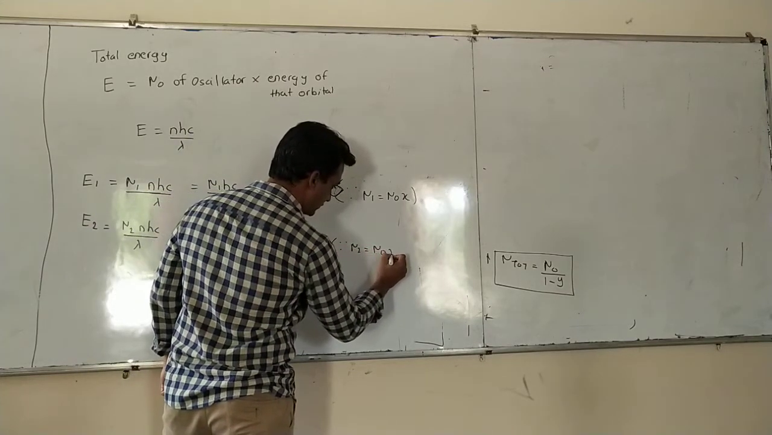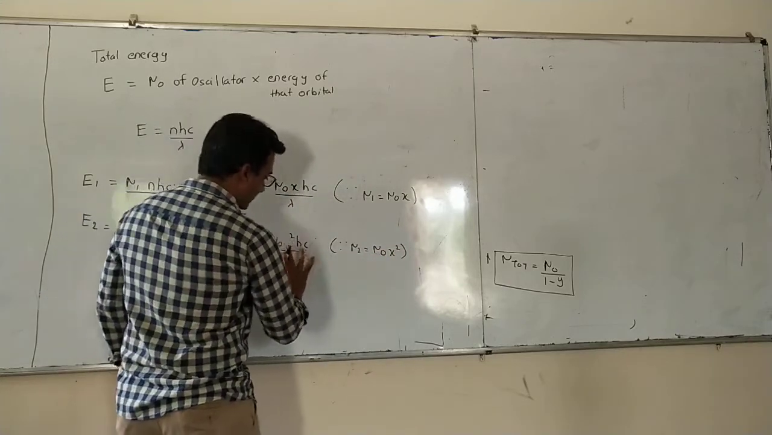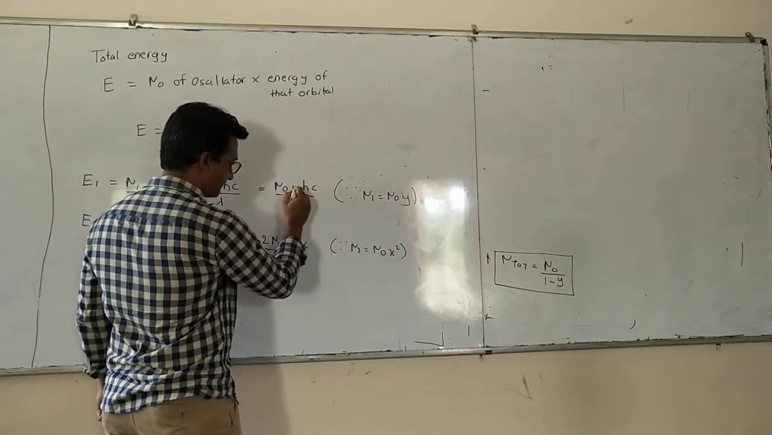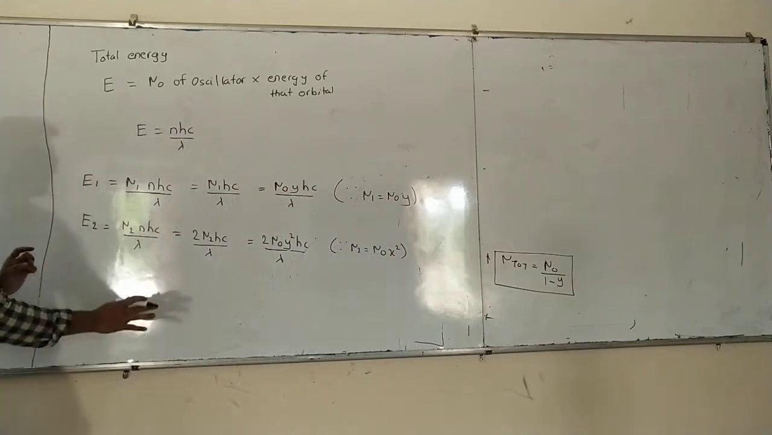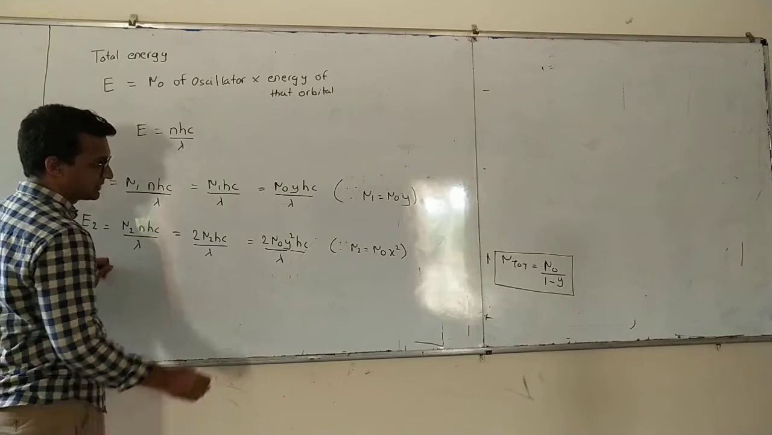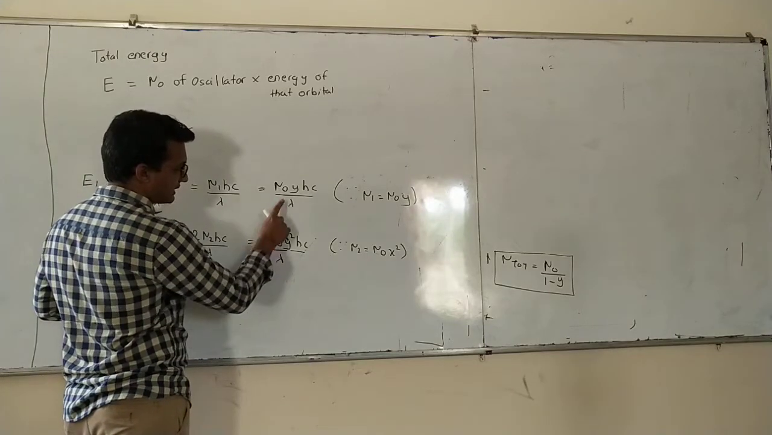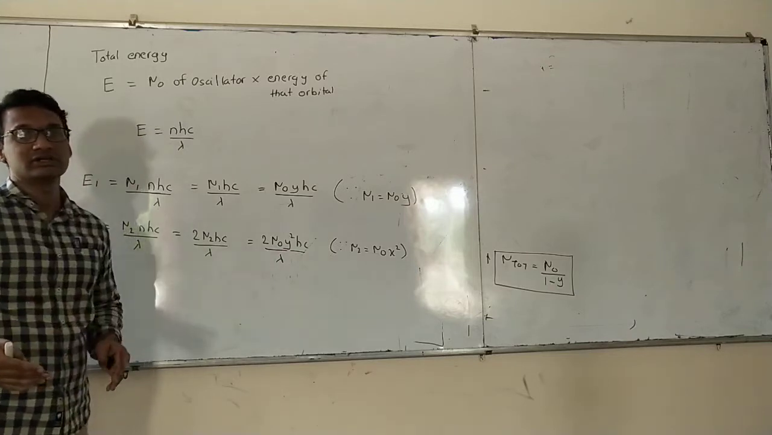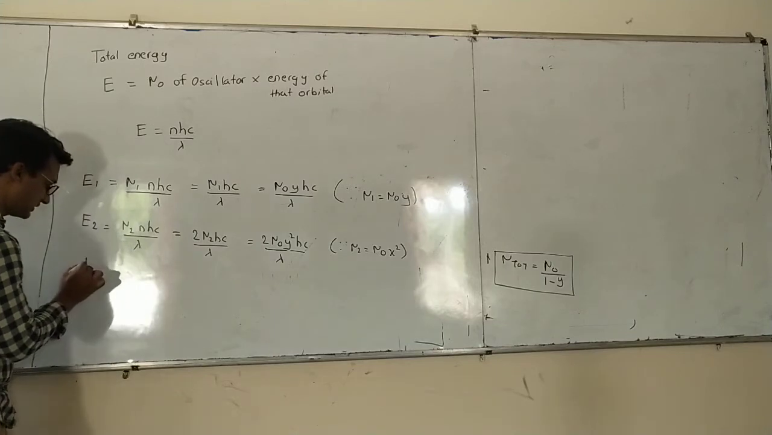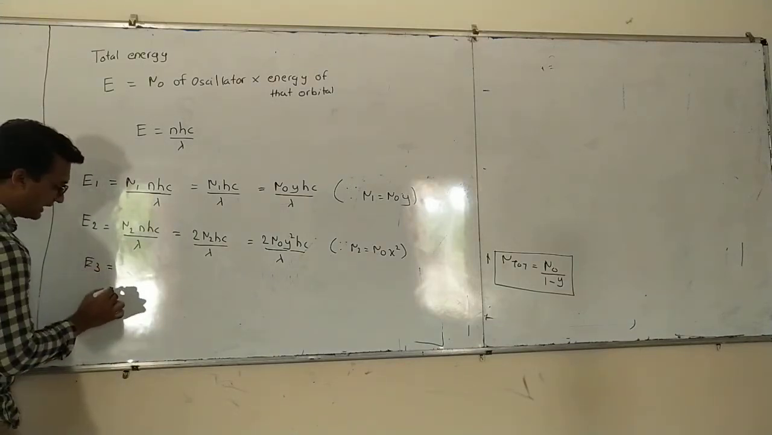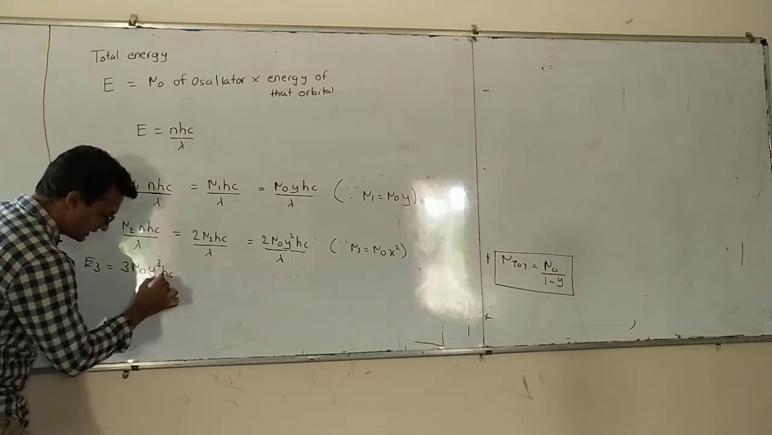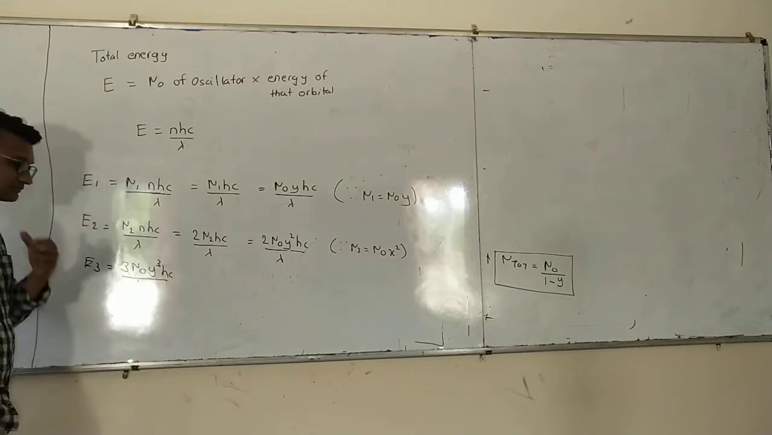n2 is n0 into x square. Sorry, we have taken y, so we should use y, because x we are going to use somewhere else. Okay, that means now we can see the pattern. What is the pattern? This will be same, n0 hc divided by lambda. This quantity will be same. What will change is this y. It will go on increasing from y to y square, y cube, and here it will be 1, 2, 3. That means E3 we can write directly: 3 n0 y raised to cube hc divided by lambda.